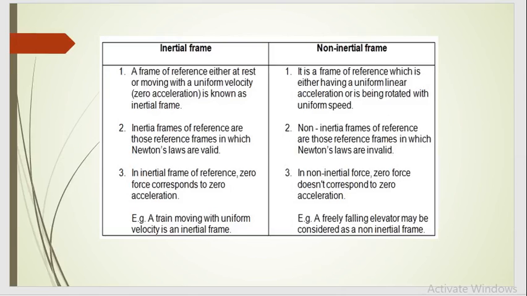Let's start with the first type, that is inertial frame and non-inertial frame of reference. Let's start with the inertial frame of reference. We begin with a normal example. Let's consider we are standing on a railway platform or a bus stand, and we are steady, but the train or bus is moving.